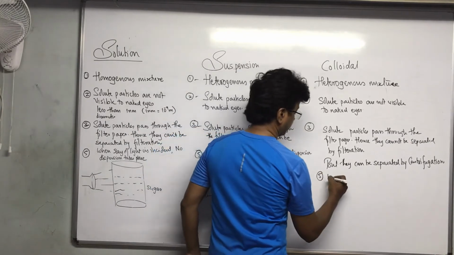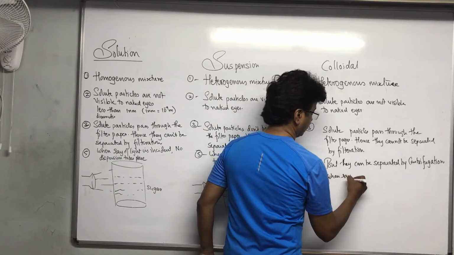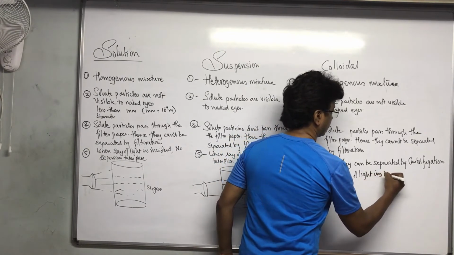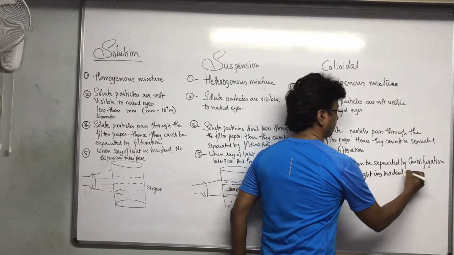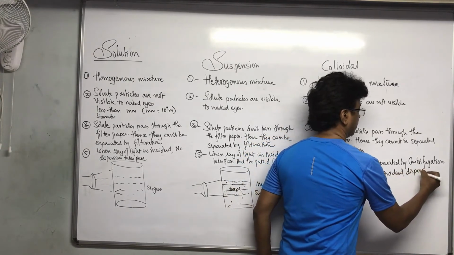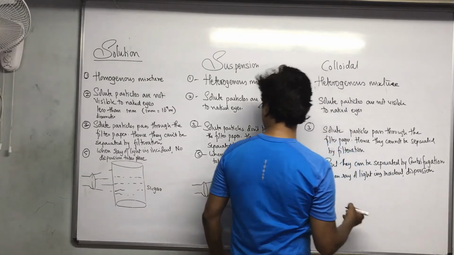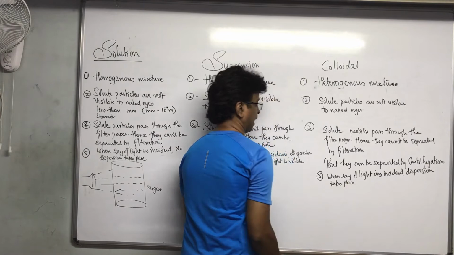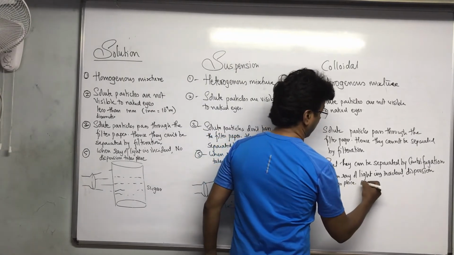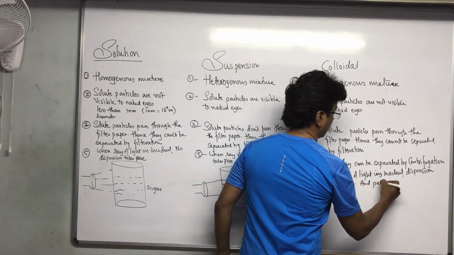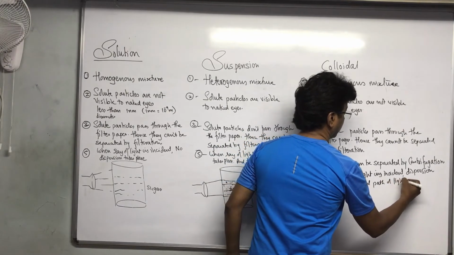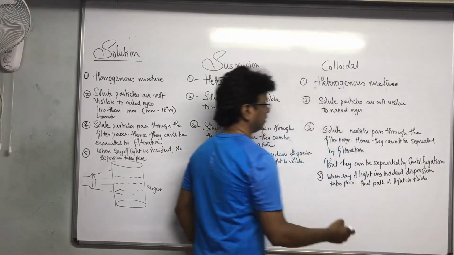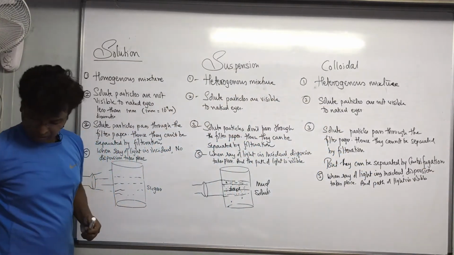What is the fifth point here? When a ray of light is incident, dispersion takes place, dispersion can be seen, and a path of light is visible.